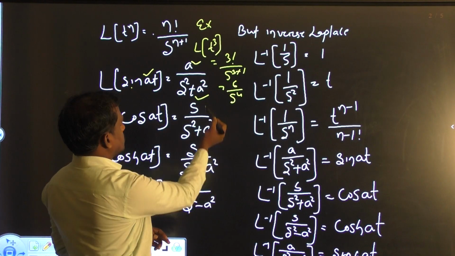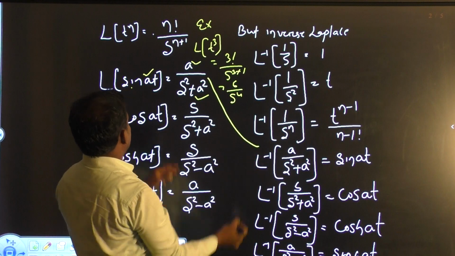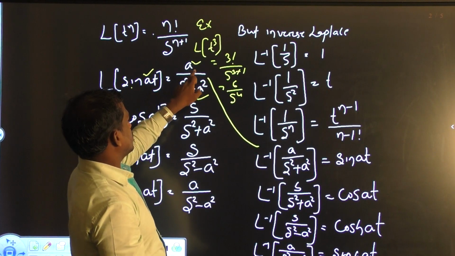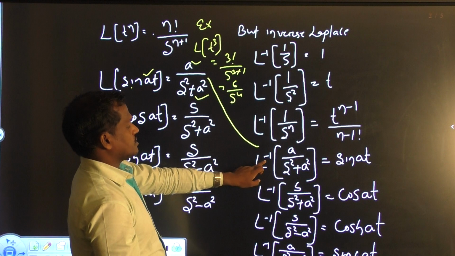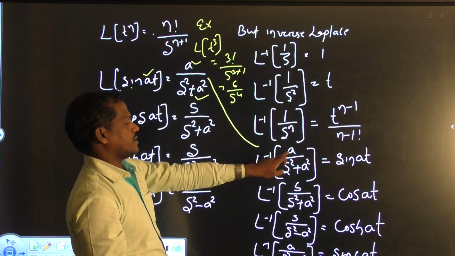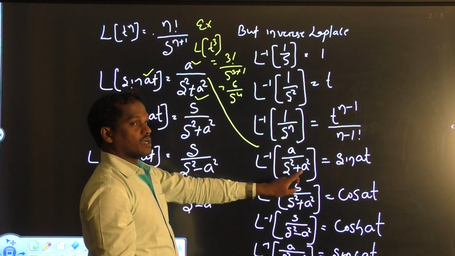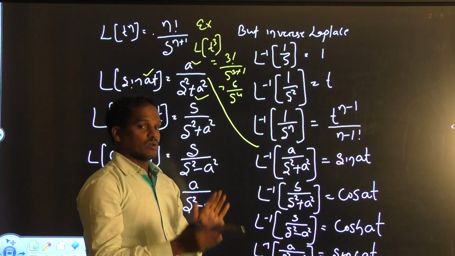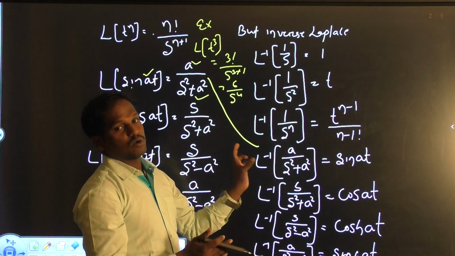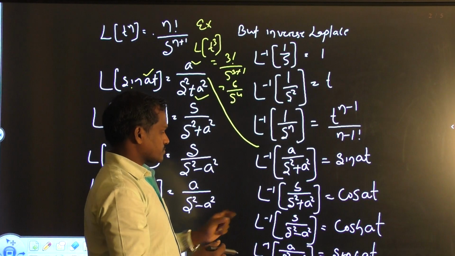In this case we have to look at the board that Laplace of sin at is equal to a by s square plus a square, but in the inverse Laplace, Laplace inverse of a by s square plus a square is sin at. From this it is clearly known that both are reciprocal to each other.